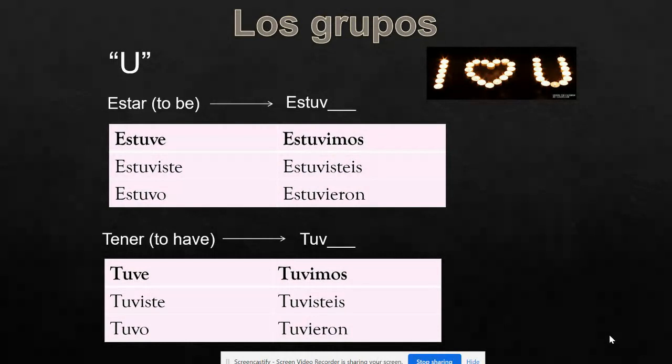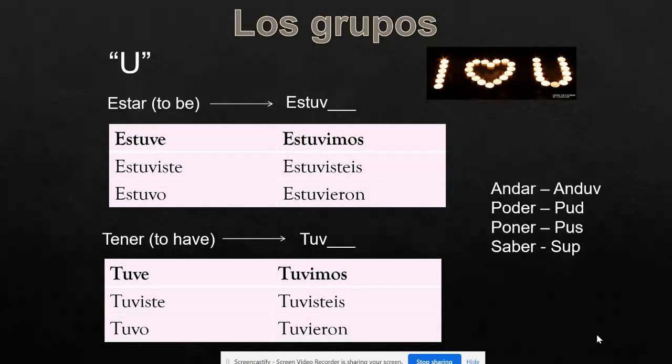There are some other U group verbs that I'm going to show you. We do not have to copy the conjugation of them down, but they look like this. Andar, which means to walk, changes to anduv. Poder, which means to be able to, changes to pud. Poner, which means to put or to place, changes to pus. And saber, which means to know a fact or information, changes to sup. Again, do not worry about writing any of those conjugations down. They're just there so you know there are other U group verbs.